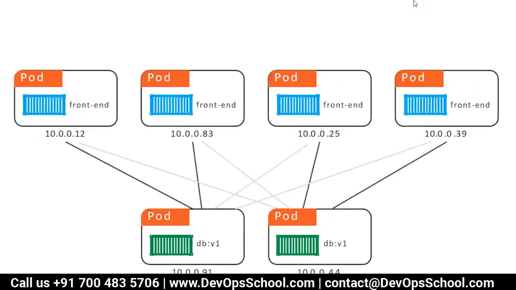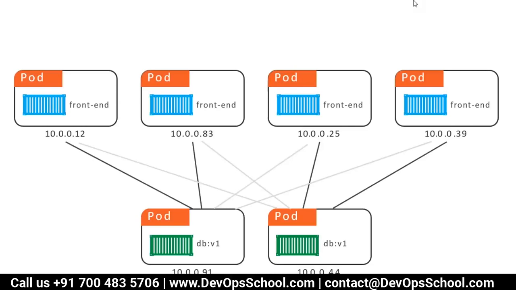Now tell me, which front end will talk to which backend? See, there is a problem, right? From the front end you get a request, and it has to go to the backend. Which one? The 91 IP address or the 44 IP address? 91.